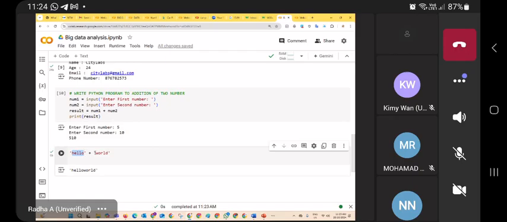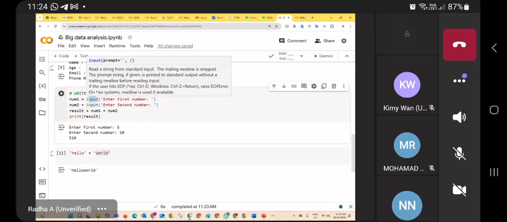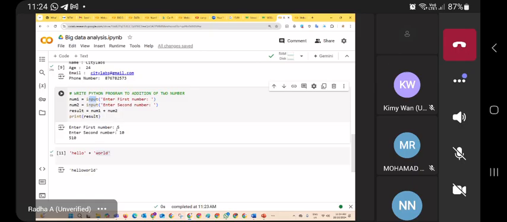That means I want to add two strings, and if we add two strings, they will be combined. Similarly, the input method always returns strings only. So 5 is a string and 10 is a string, so adding them combines both strings. But I don't want to combine; I want to do the number conversion. For number conversion, you use a method that converts your data to some other data type, because num1 has a string and num2 also has a string.